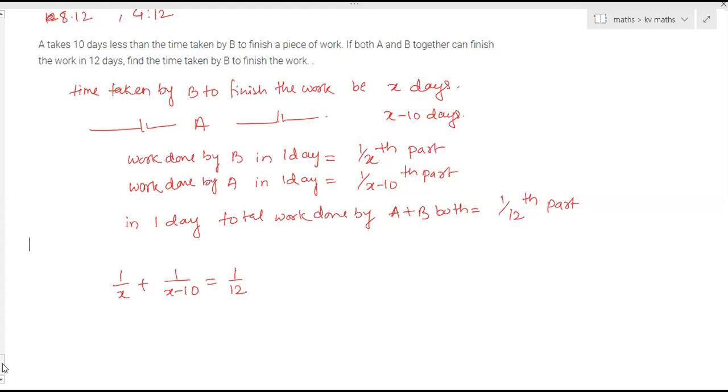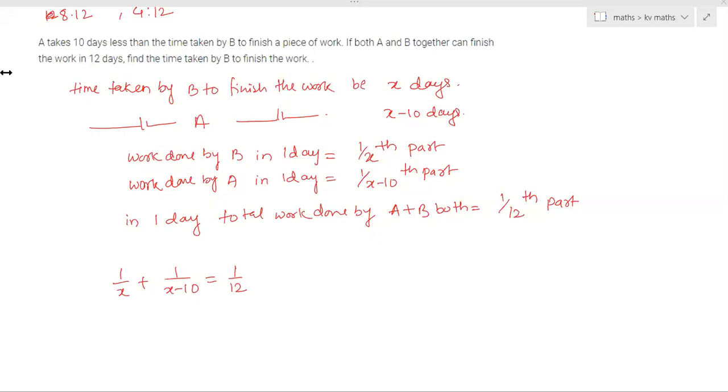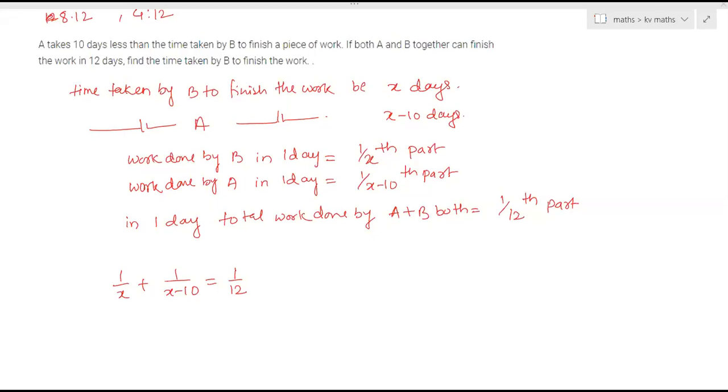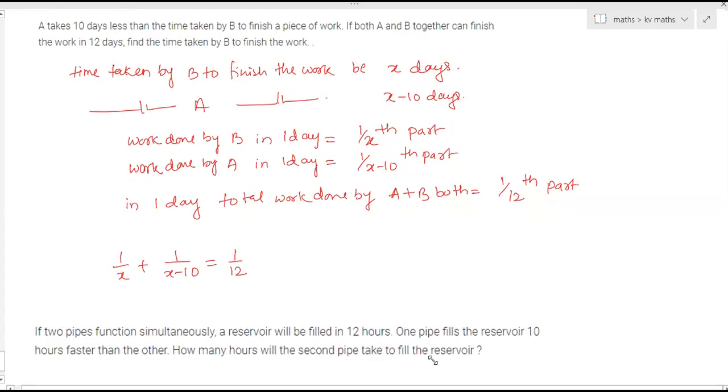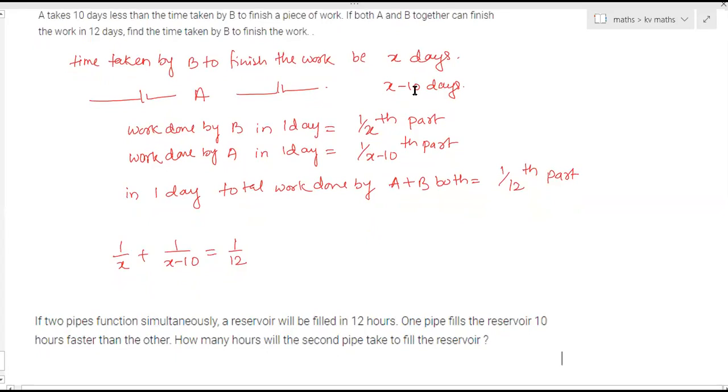Ma'am, is x 30? Yes, right. Yes, x is 30.